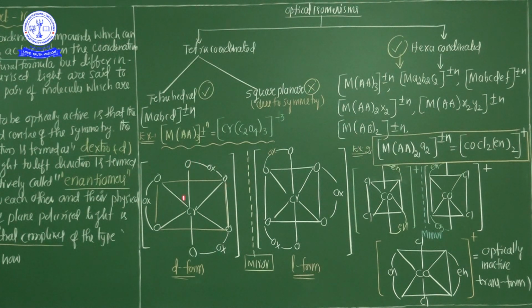What is a chelate ligand? In my next class I will clearly explain. So see here, in this complex 3 symmetrical bidentate chelate ligands AA are coordinated to the central metal atom M.